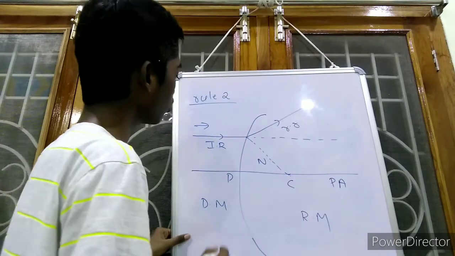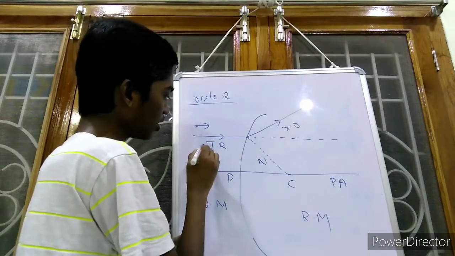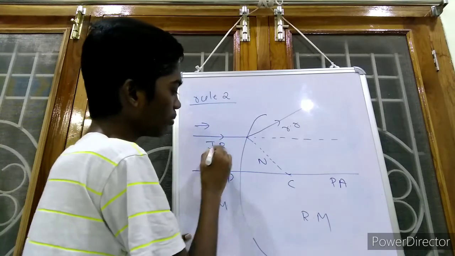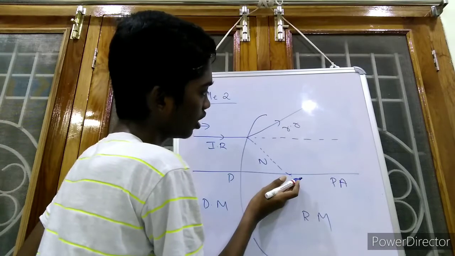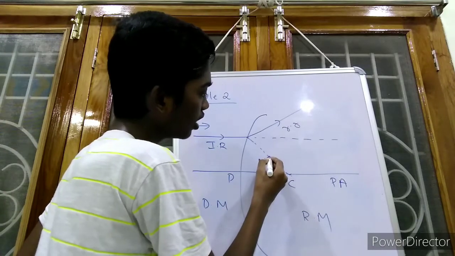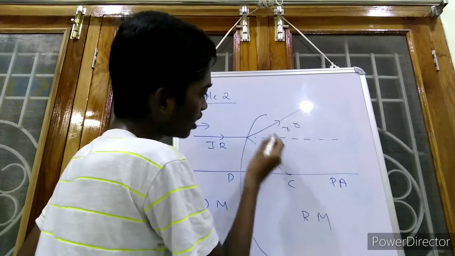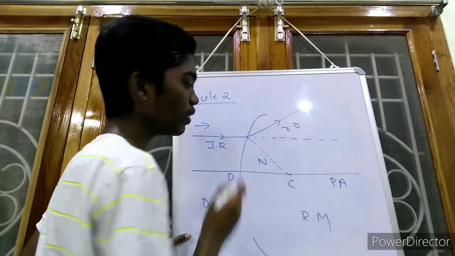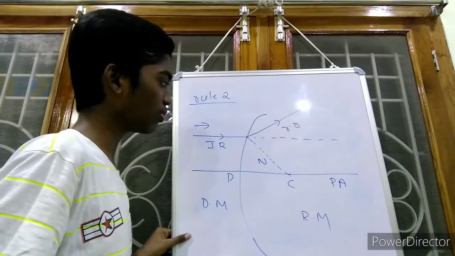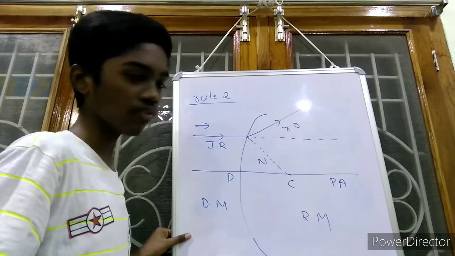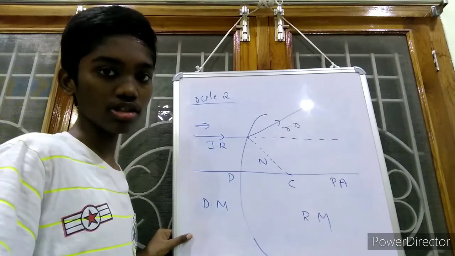So this is the rule 2. When the light ray or incident ray is traveling from denser medium to rarer medium, then the refracted ray is moving away from the principal axis. Why? Because here in place of normal we can also say principal axis, as the refracted ray is moving away from the principal axis. So when the light ray is traveling from denser medium to rarer medium, then the refracted ray moves away from the principal axis. So this is rule 2.